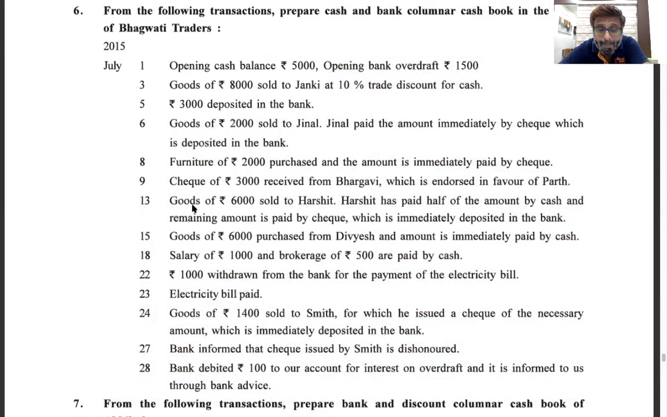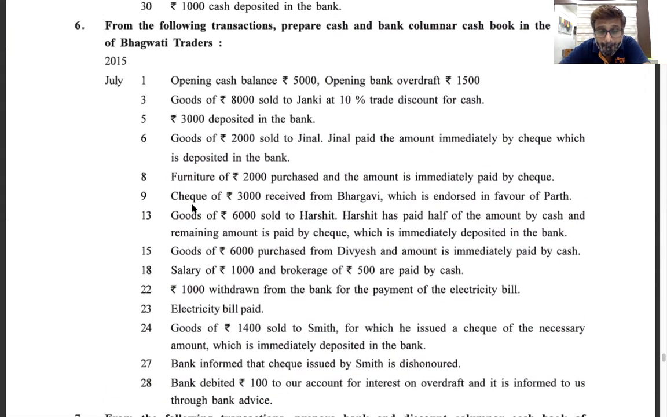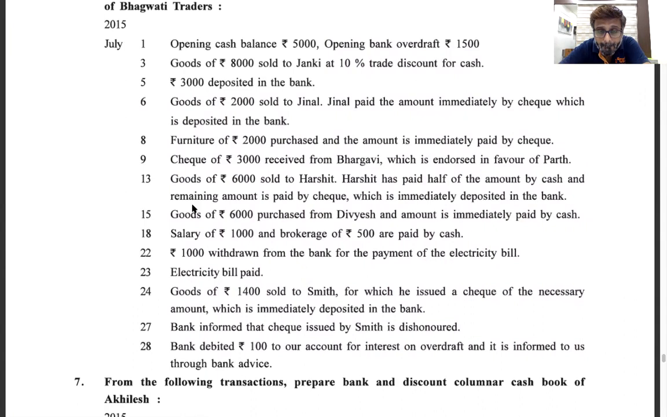Read it loudly. Check of 3,000 received from Bhargavi, which is endorsed in favor of Parth. Now, first of all, we received it from Bhargavi. And then endorsed means we have given the same check to Parth. We have received a check of 3,000 from Bhargavi, and 3,000 is what we have to pay to Parth also. So the same check of 3,000 we gave to Parth. That is called endorsed. You understand the transaction?